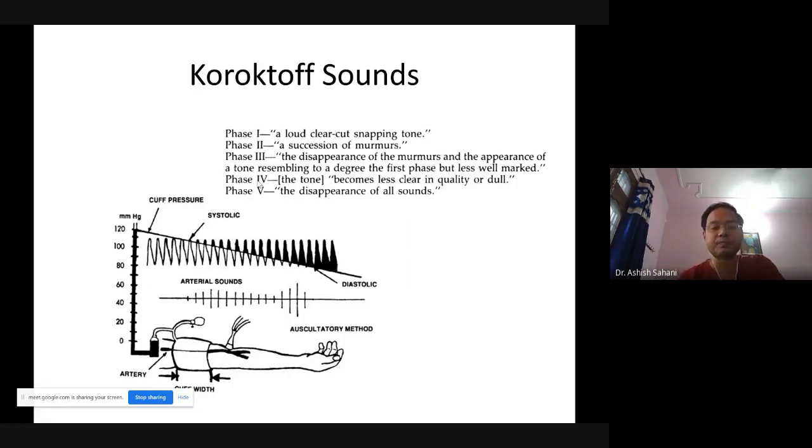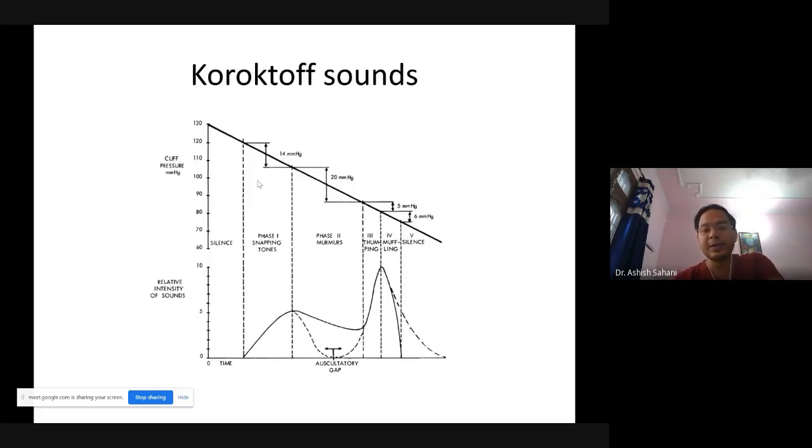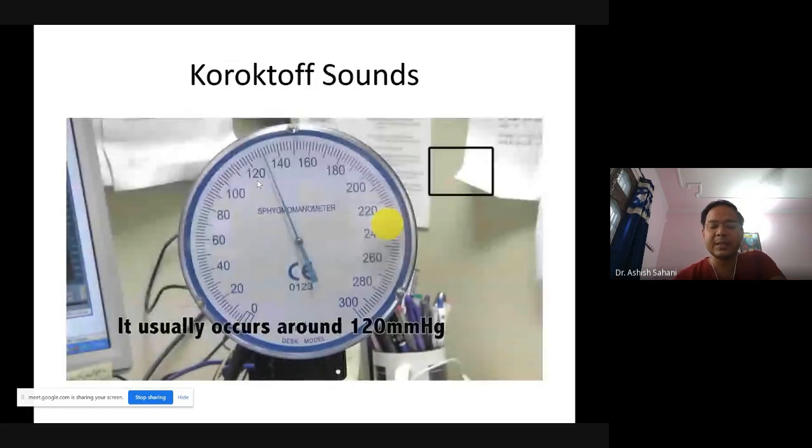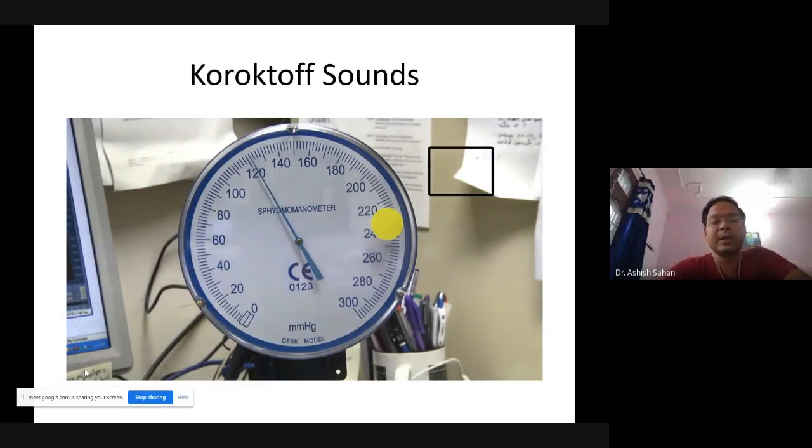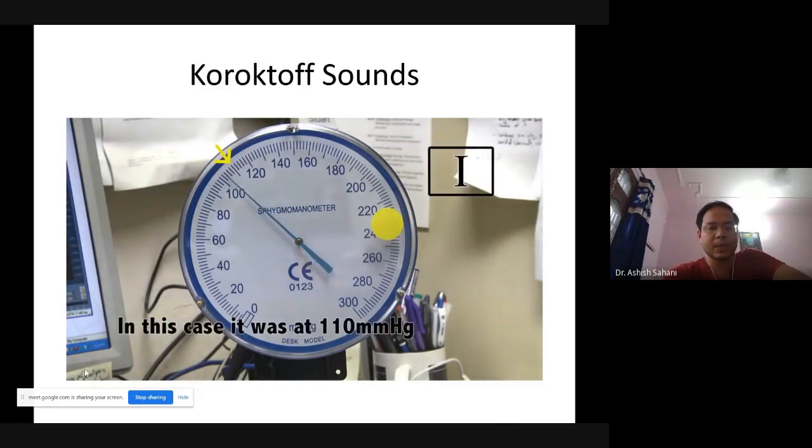So this is the amplitude of sound in different phases as you go on reducing the cuff pressure. Go above 130 or 150 millimeter mercury and start reducing it, and you'll be able to hear a sound. And you'll also be able to see the needle flipping.